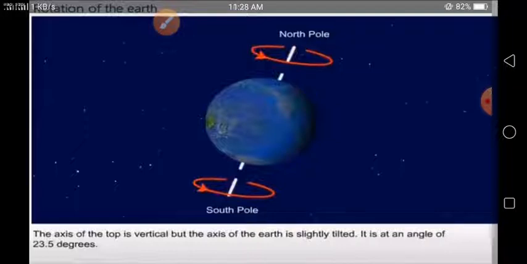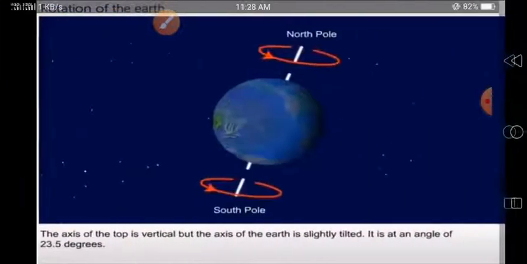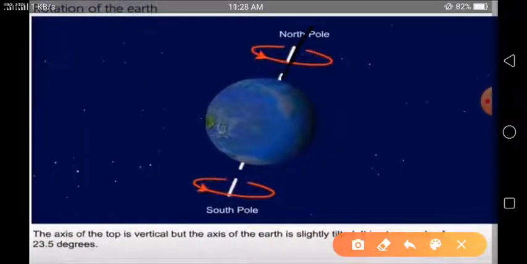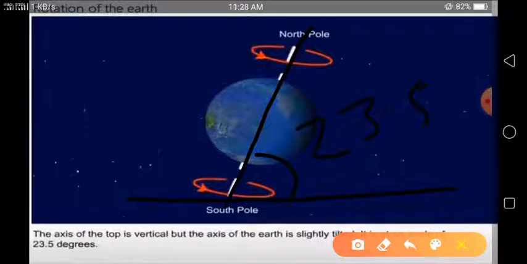It is at an angle of 23 and a half degrees, 23.5 degrees tilted. Understand children? You can see, suppose this is a straight line and we measure this angle, it will be 23 and a half degrees.